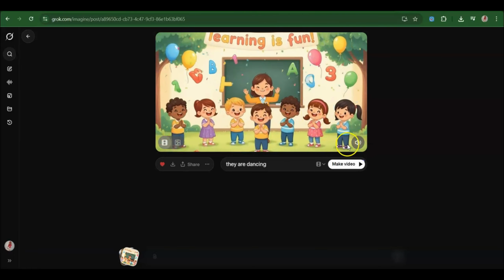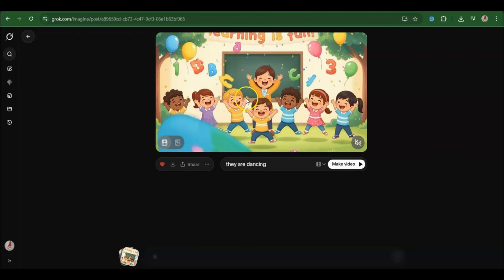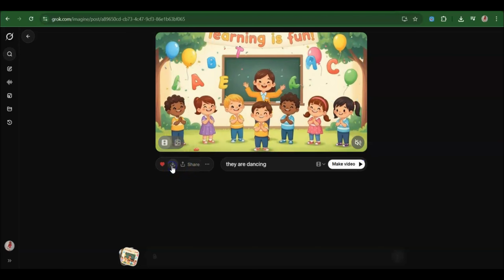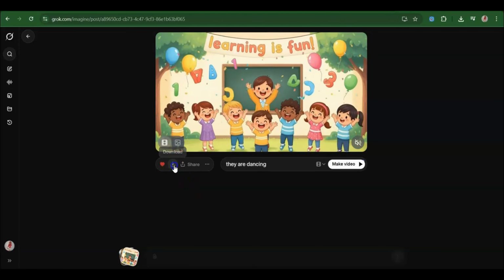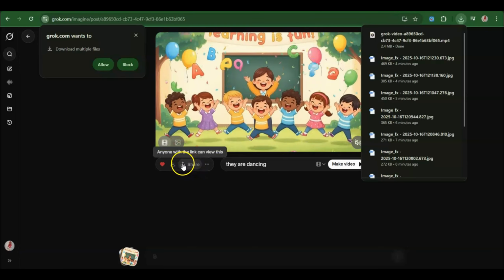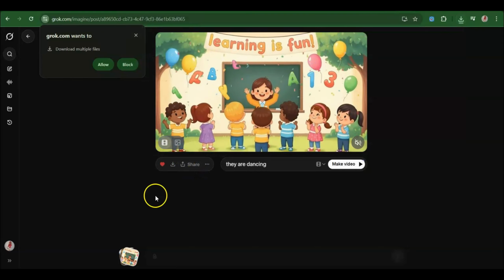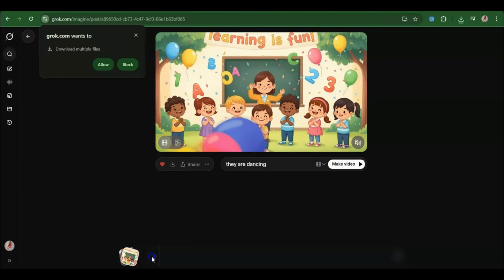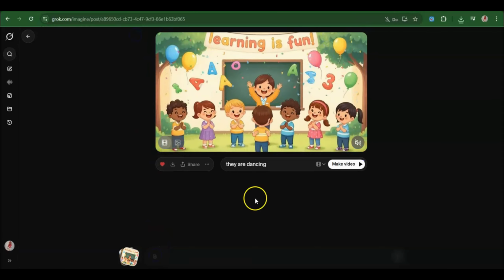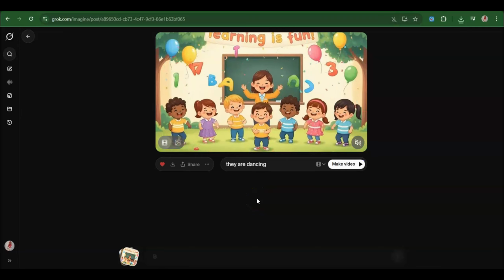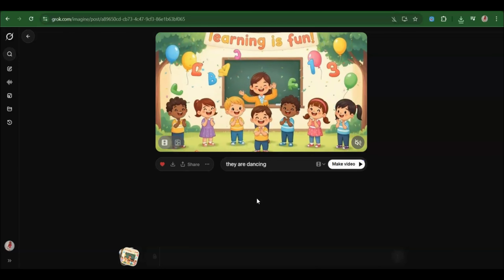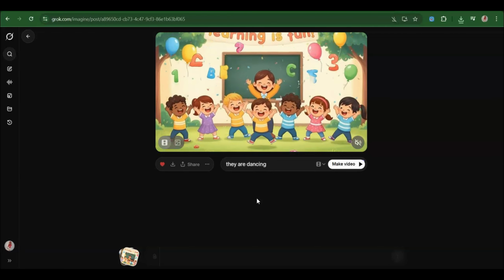Guys, just take a look at this. We don't need the audio part, we just need the video part. Isn't this nice? So we're just going to click on download, and then after we download it, we're going to do the same thing for the other one. So basically we come back here, attach, and do it over and over again until we've done all of our images. Then I'm going to show you how you can combine everything, including your song.